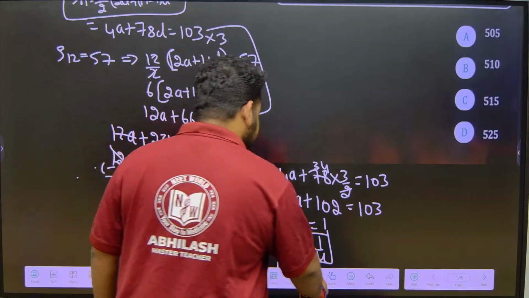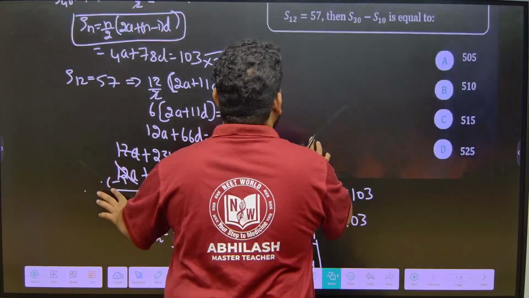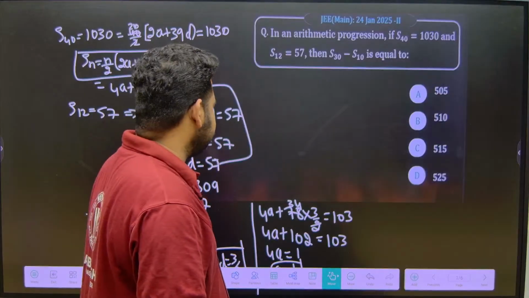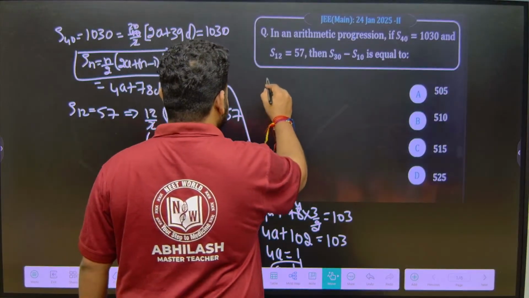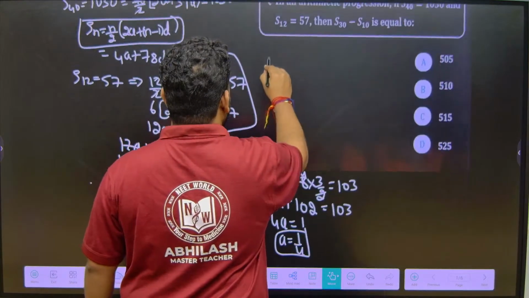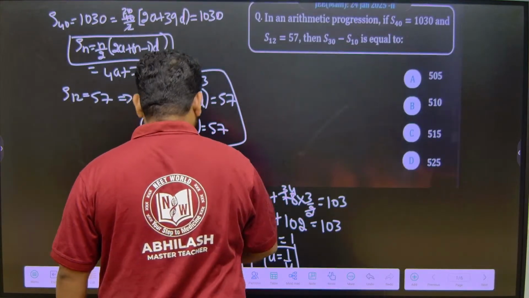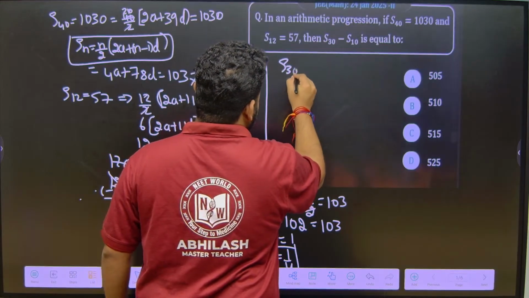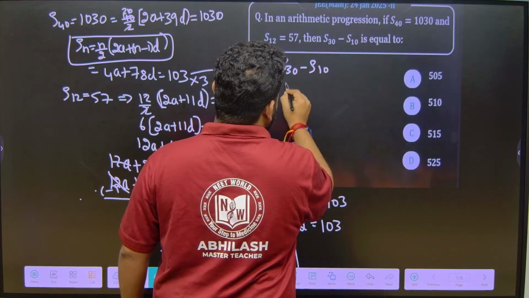Now what are they asking us? They are asking us to find S30 minus S10. If I have to find S30 minus S10, let me write it here. They are asking us to find S30 minus S10.